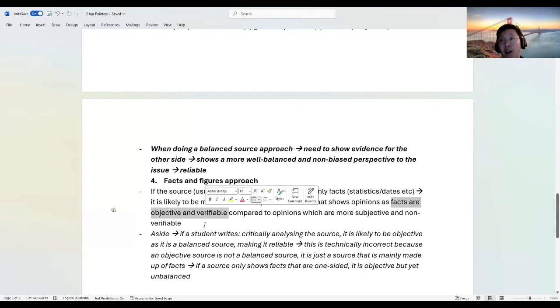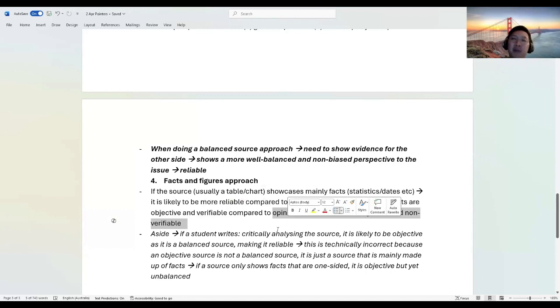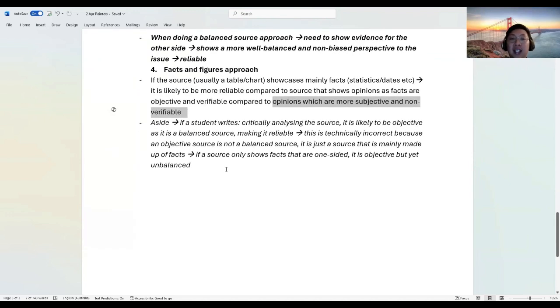So it's verified. The facts can be wrong, but you can verify it. But opinions, we cannot verify. So it's very subjective. So it is not exactly very reliable compared to a source that showcases facts and figures. Now stay with me. So, an example of objectivity, facts, versus subjectivity, opinion.